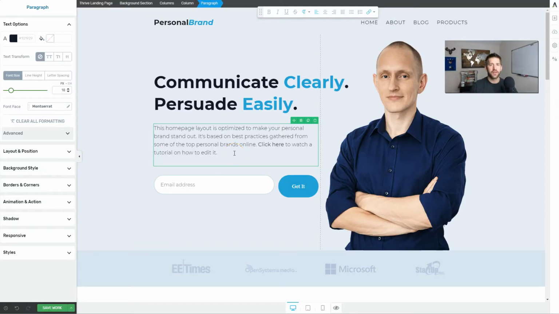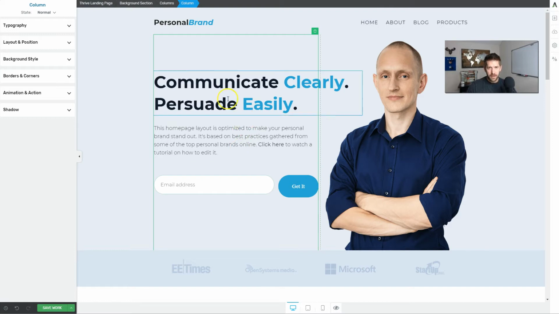Now let's talk about the learning curve of Thrive Architect. Thrive Architect is amazing because it is extremely powerful. The double-edged side of that sword is that it's not the easiest for beginners. Let me show you a couple of reasons why that is. When I click on this little paragraph here, you would imagine this is my paragraph. But in reality, what Thrive does, which is smart, but I think they can probably refine how it works, is this paragraph section, you can see up here we got a little navigation breadcrumb trail, is part of a column.